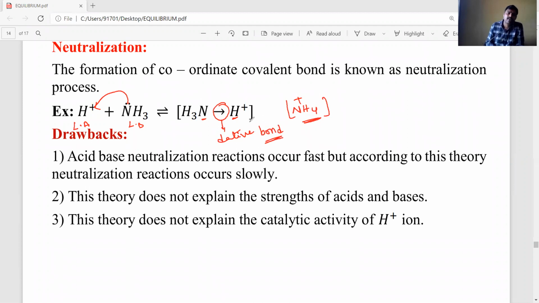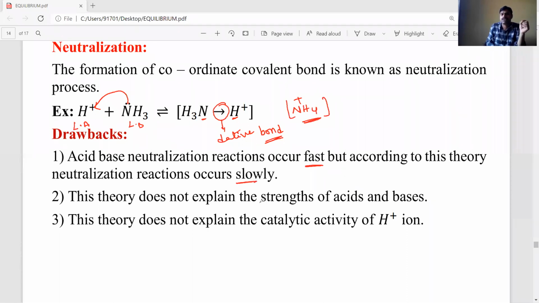But what are the important drawbacks of this theory? Commonly, acid base neutralization reactions are very fast. But according to Lewis acid base theory, neutralization reactions are very slow because they are forming a dative bond. That's why these reactions are very slow.